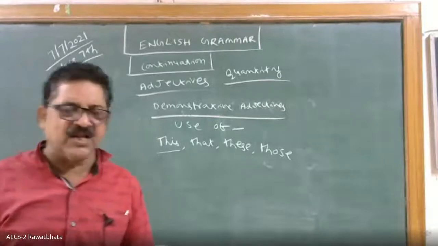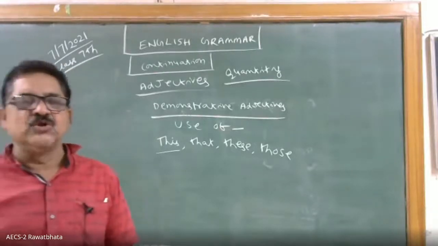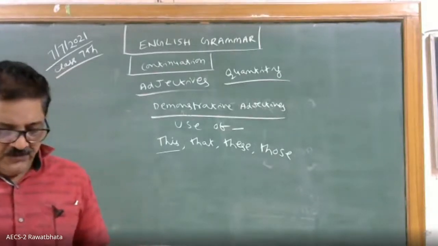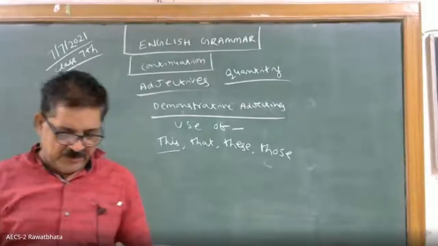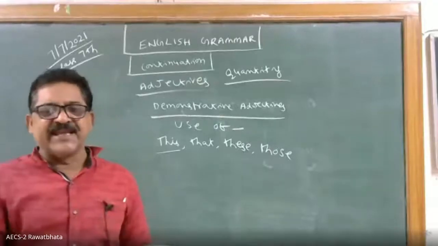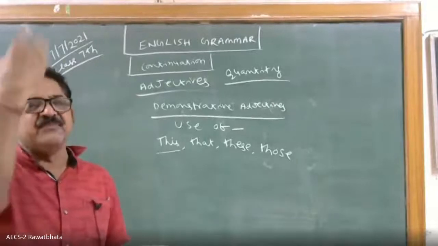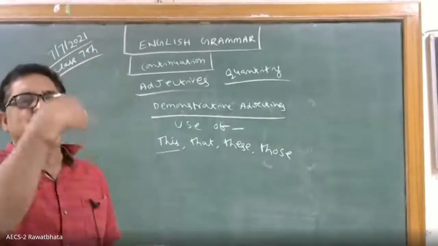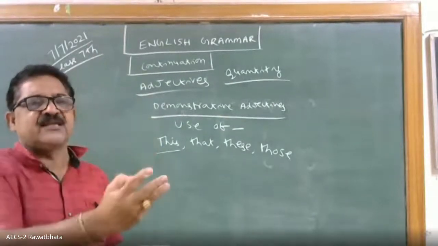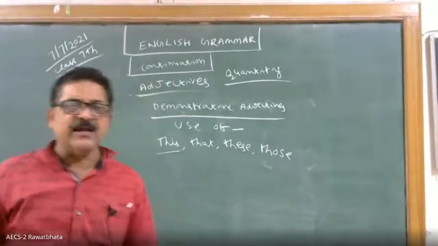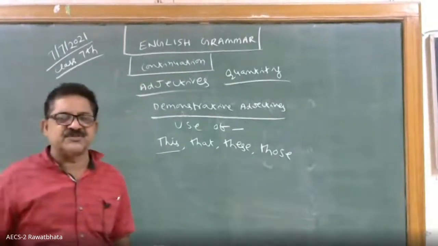Yes, this is a pencil. That is the place which I visited. Those flowers are very beautiful. Those boys are bad boys. Those who are near you, you say this or these. If far, that or those. So this is coming under demonstrative adjectives.